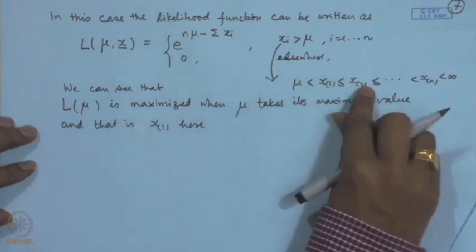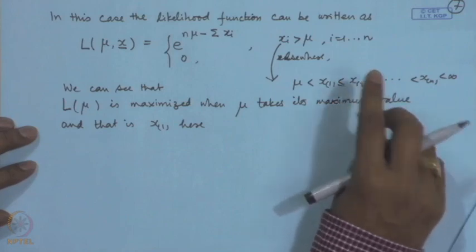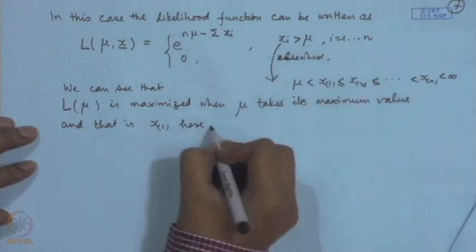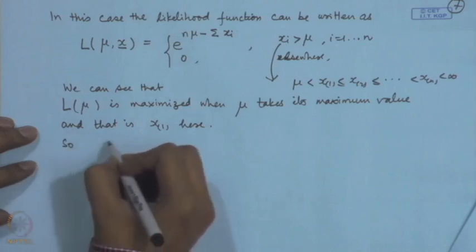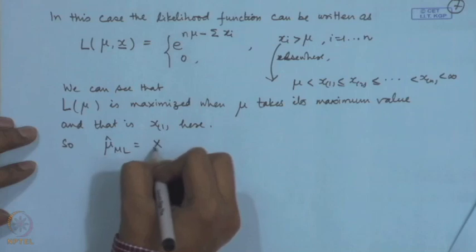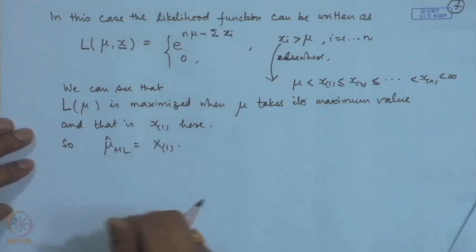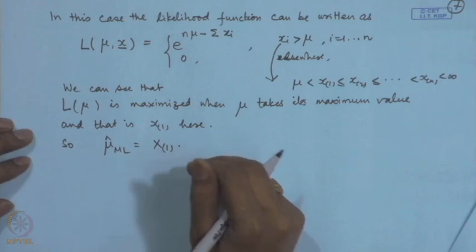Once again here this x_(1), x_(2), x_(n) denote the order statistics of the original observations. So, mu hat ML is equal to the minimum of the observations here. So, you have seen in the uniform distribution we got the maximum of the observations, and in this particular case we are getting the minimum of the observations.